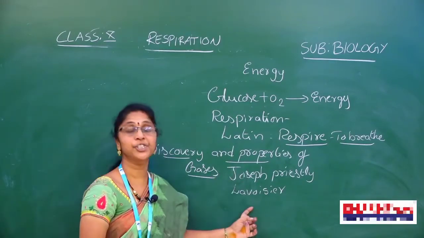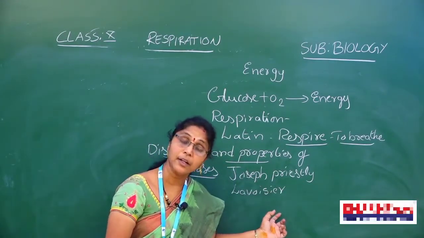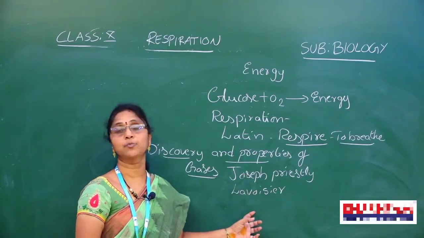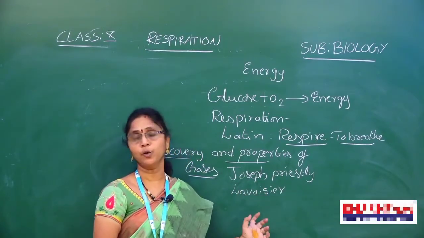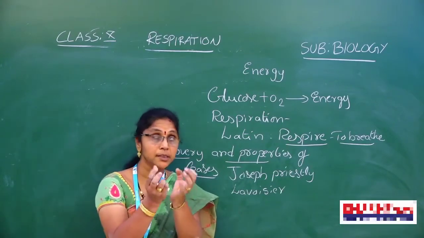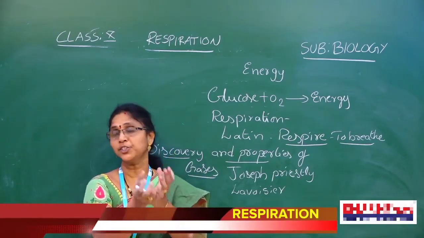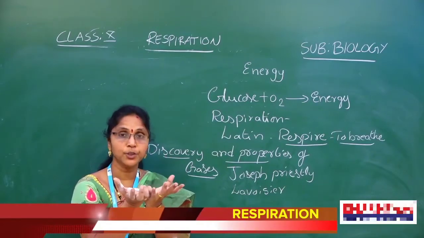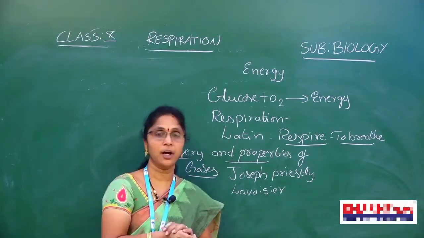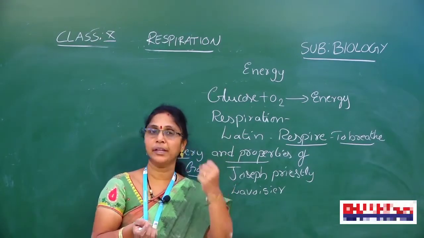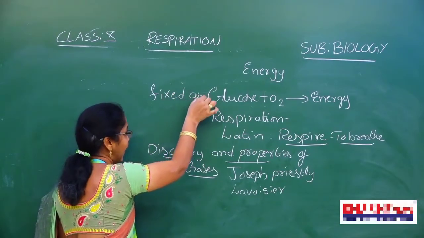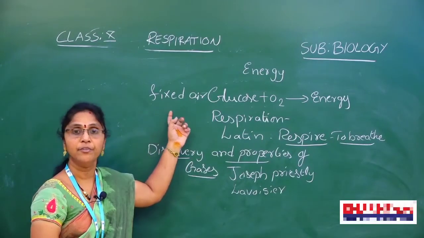Later, Lavoisier conducted several experiments on gases and gave conclusions. In one experiment, he took some charcoal in a water trough or bell jar and burned it. It released a gas, which he called fixed air.